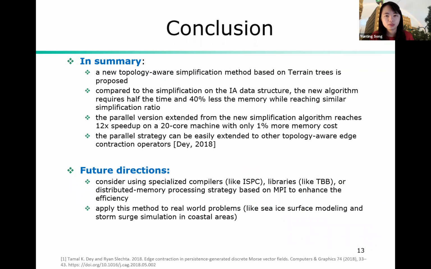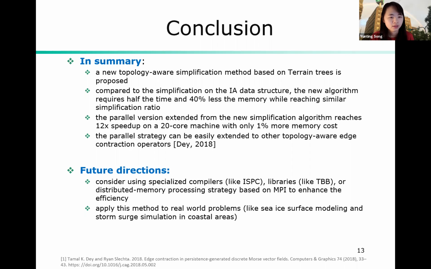To summarize, in our work, we propose a new topology-aware simplification method, which requires less time and less memory compared to topology-aware simplification on a global data structure, like the IA data structure. We also extended to a parallel version, which can reach 12 times speed up on a 20-core machine. This parallel strategy can be extended to other topology-aware edge contraction operators, since the range of simplices getting involved is the same.